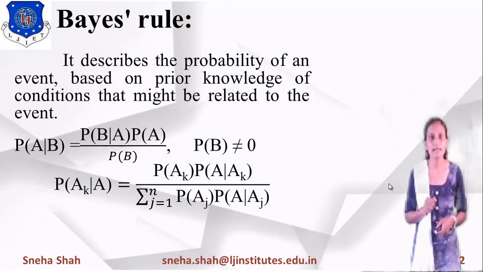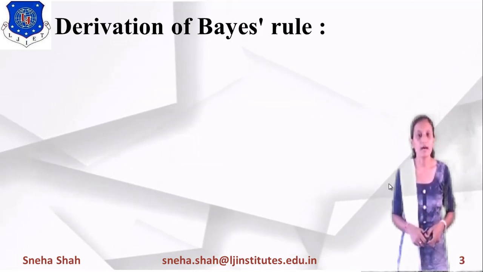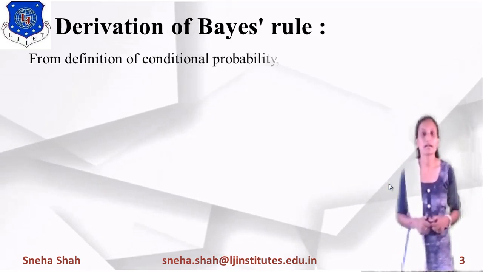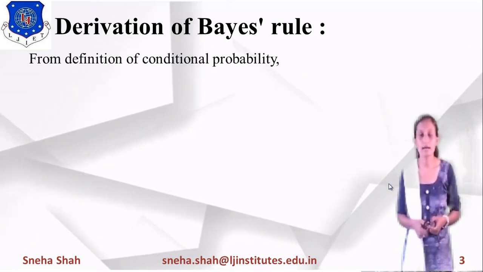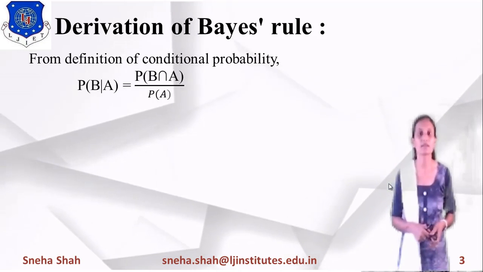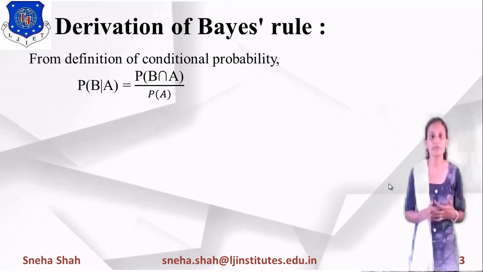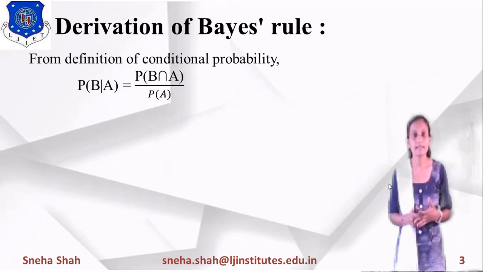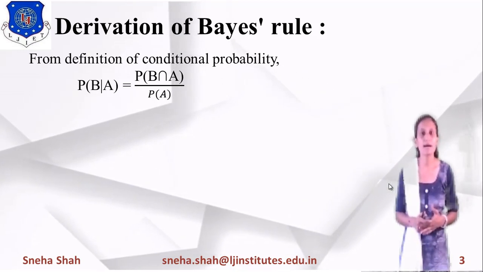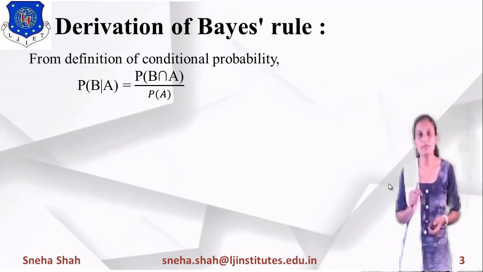Now if you want to derive this equation of Bayes rule, the next point is the derivation of Bayes rule. How will we derive the Bayes rule? It will be derived from the conditional probability. What is the conditional probability? From the last session, we derived the equation: if we are finding the probability of B given A, then its value equals probability of B intersection A divided by probability of A. Right? So we take the common part of A.